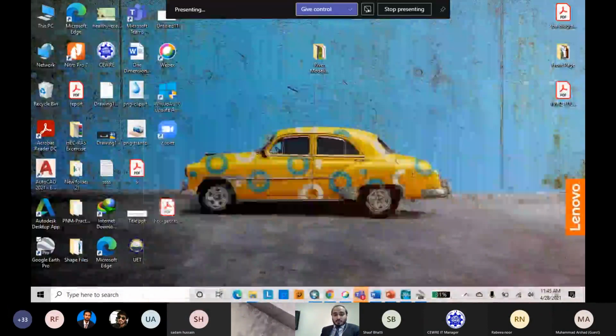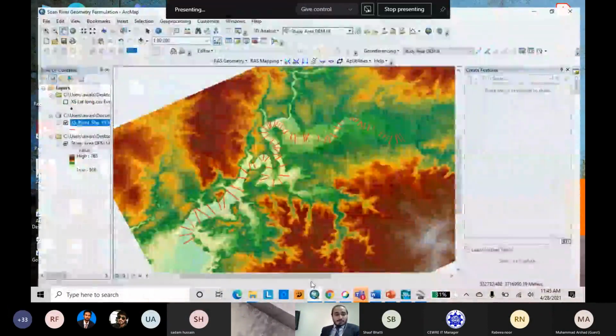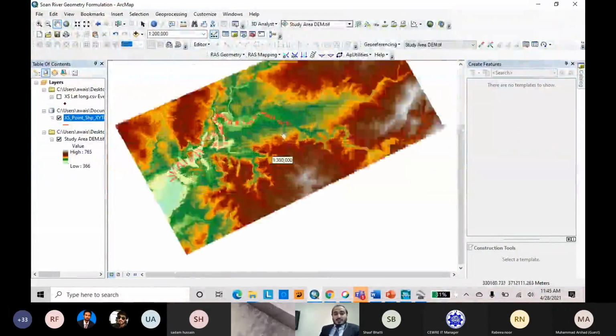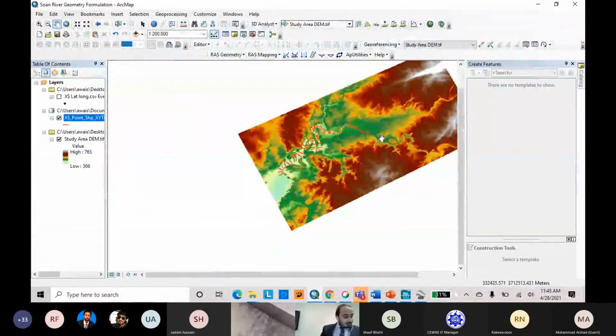So we will go to ArcGIS. The way to use the digitized data in HEC-GeoRAS, I think I have provided in the hands-on. Let me check first. Let's just say digitize, then convert the KMZ file into a shapefile using ArcGIS.